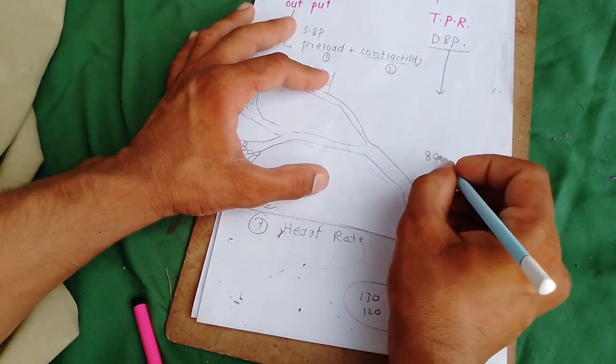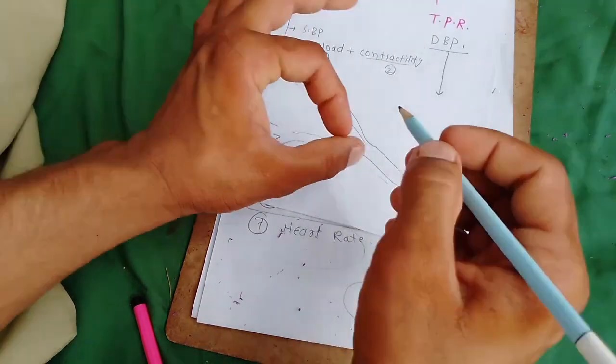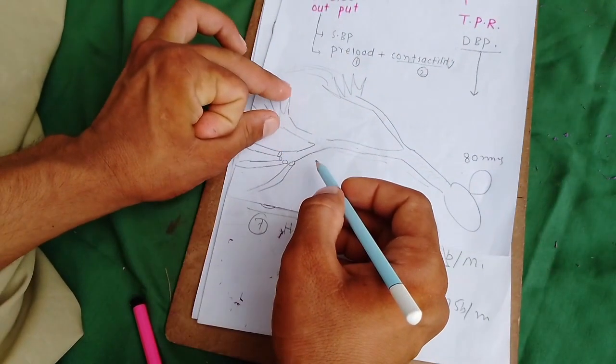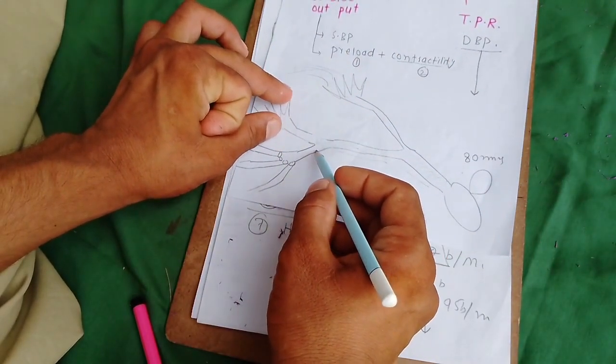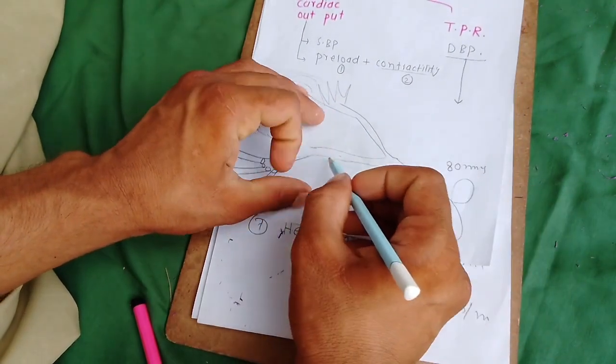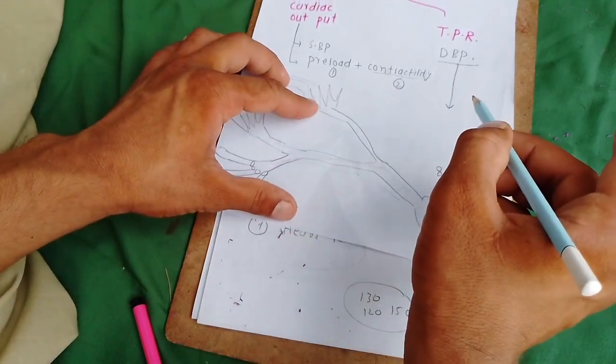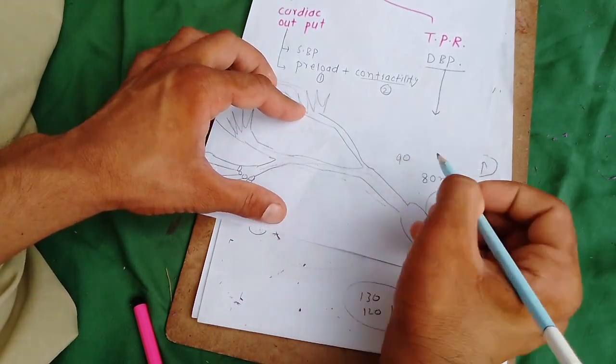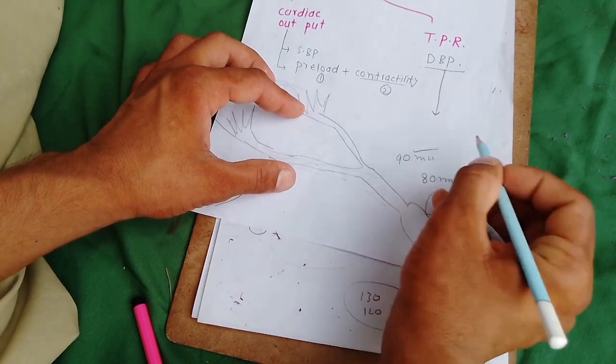Before this, the diastolic blood pressure is about 80 mmHg. When this ring contracts, less blood goes from the arterioles to the capillaries, so a large amount of blood is maintained here and the diastolic blood pressure increases.